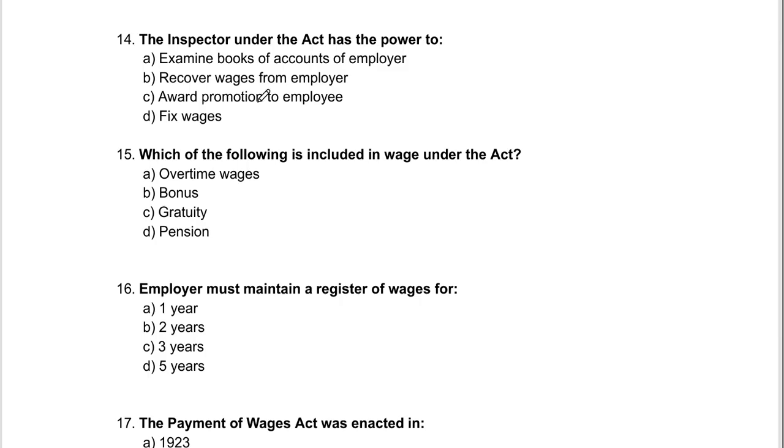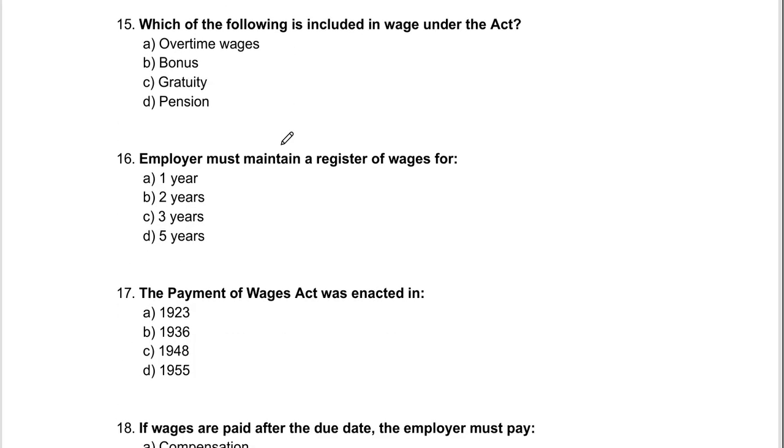Award promotion can be done by the employer. Recovering wages from the employer is done by the authority, not the inspector. So the inspector can only examine books of accounts of the employer. So the correct option is option A.